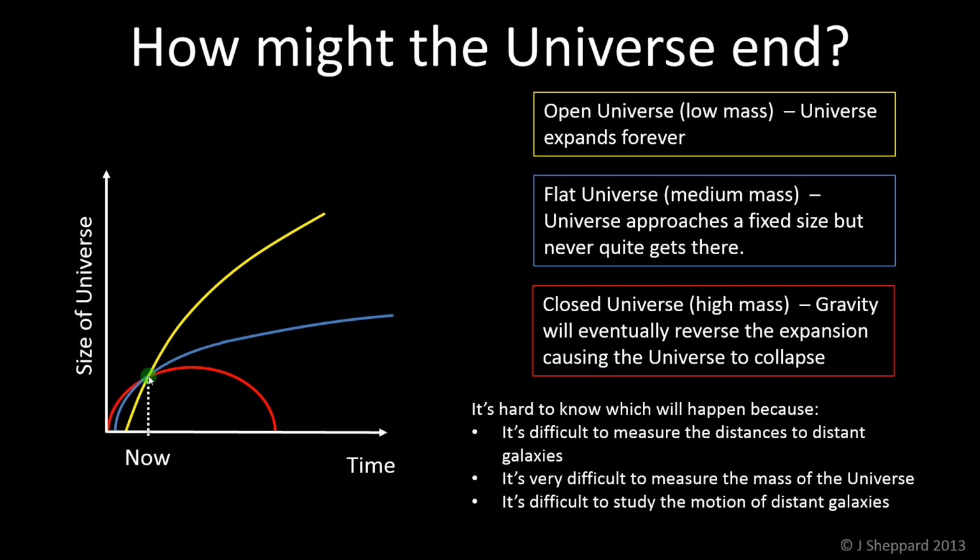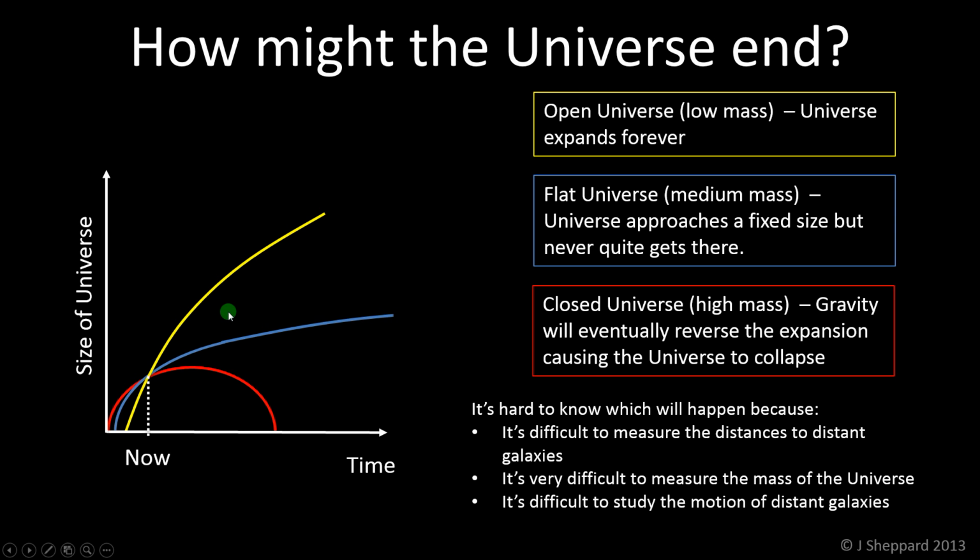There's some stuff called dark matter. We don't have time to go into that here, but if you do a Google search for dark matter, you'll see there are some serious problems with us finding all the mass in the universe to start with. So working out how much there is is very difficult, and it's just difficult to study the motion of distant galaxies. The Hubble data, the redshift data is okay, but we can't really tell very easily how the speeds are changing over time, which we might need to do to look at this.